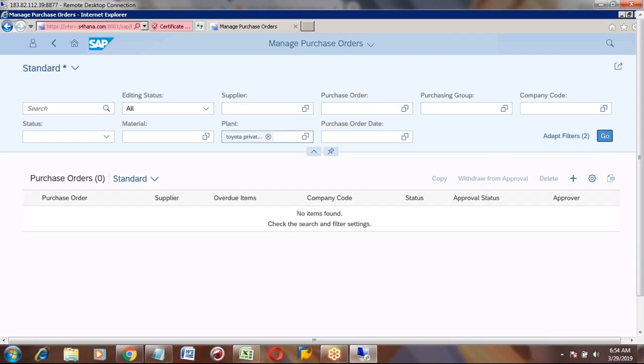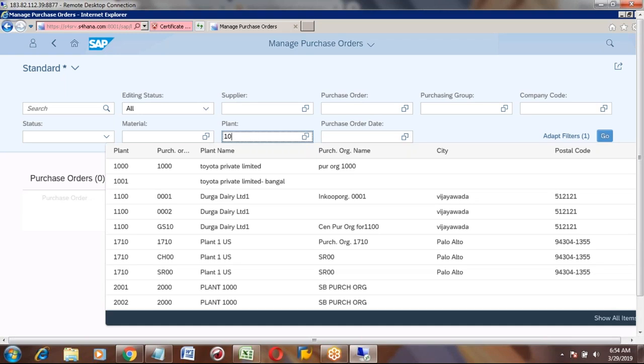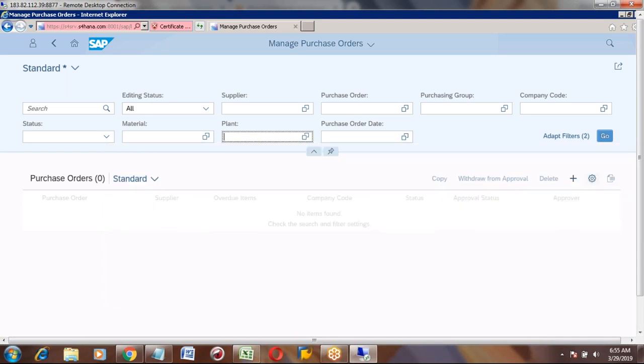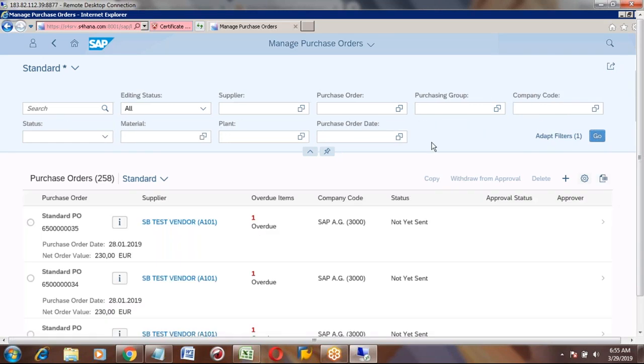No items found. I think for 1000 there are no items, so let me open any other plant. It is not showing any data. Let me put it without a filter here. So these are the purchase orders.